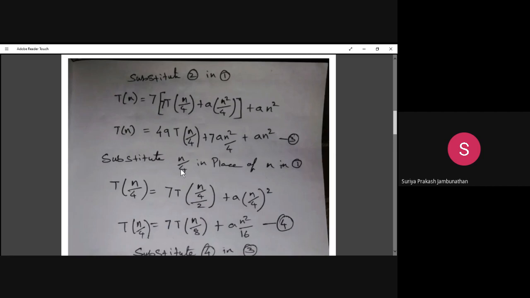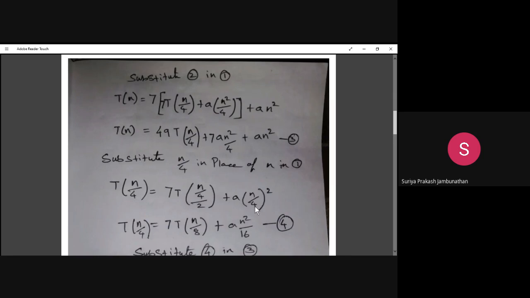So while you are substituting n divided by 4, what will we get? T of n divided by 4 equals 7 T of n divided by 2 in the equation. In the place of n, we are substituting n divided by 4, so that we get n divided by 4 divided by 2, plus a into n divided by 4 whole square.